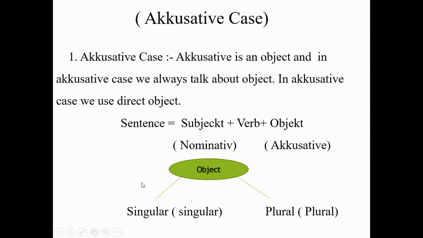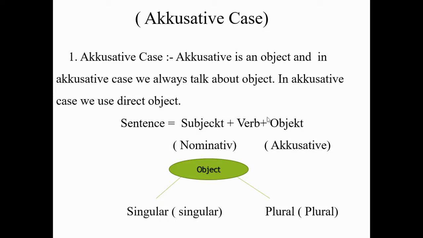So what is accusative case? Accusative is an object, and in accusative case we always talk about the object, the direct object. As we know, there are two types of object: first is direct object and second is indirect object. If there is a direct object in a sentence, then we will use accusative case. And if there is an indirect object in a sentence, then we will use dative case.